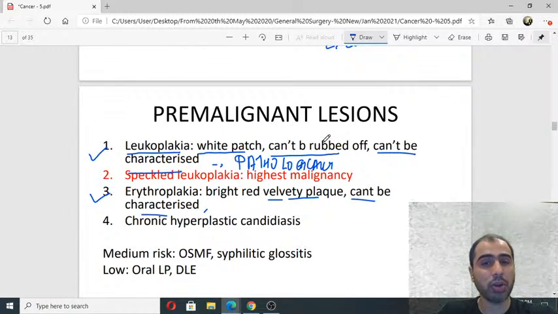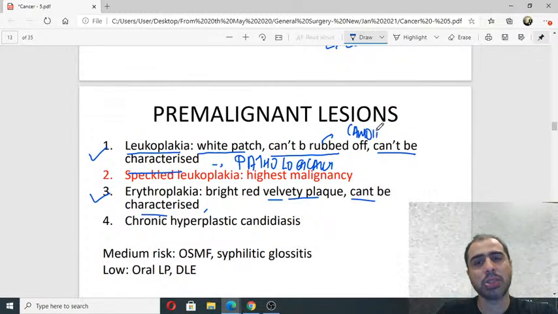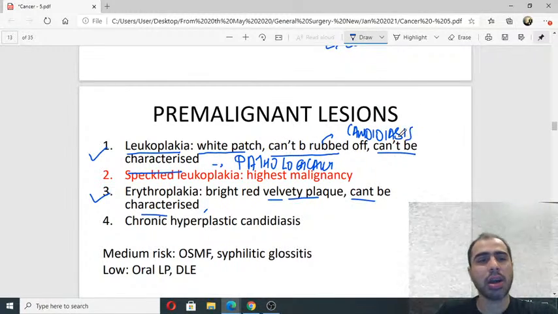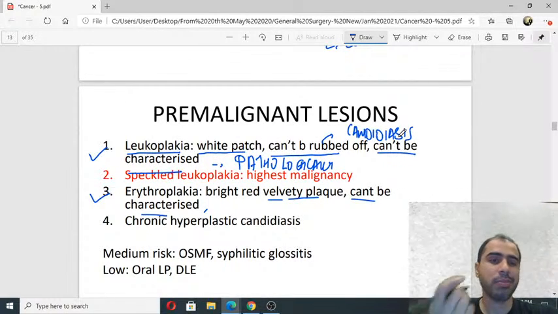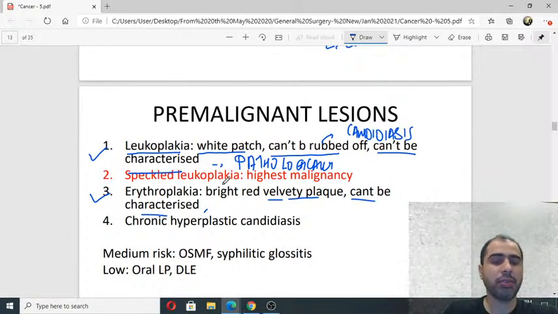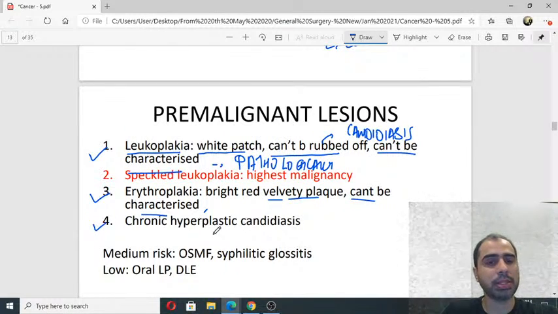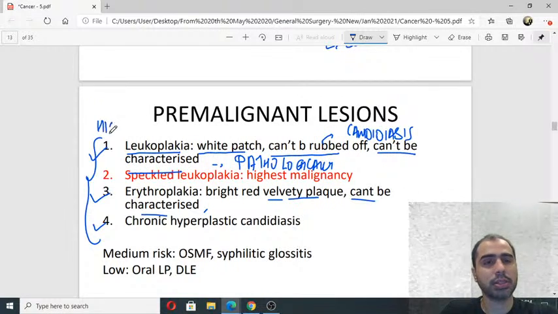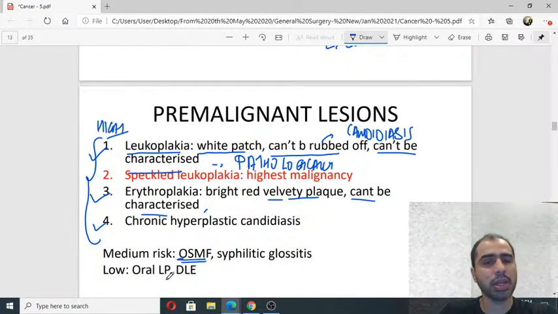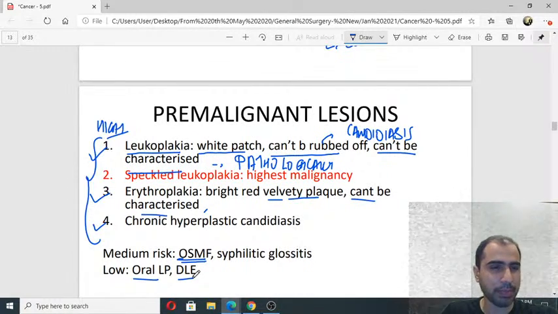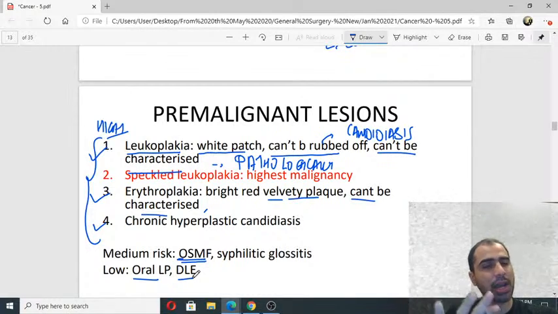This is important because leukoplakia looks a lot like candidiasis. So in the exam they commonly ask, the white patch that you see in the oral mucosa, how do you know it is not candidiasis? You say can't be rubbed off. And the fourth is chronic hyperplastic candidiasis. These are the four high risk pre-malignant lesions. Medium risk submucous fibrosis, low risk lichen planus, discoid lupus. ये सारा बेली से लिया है मैंने. But once we get the gist of the high risk, way important.